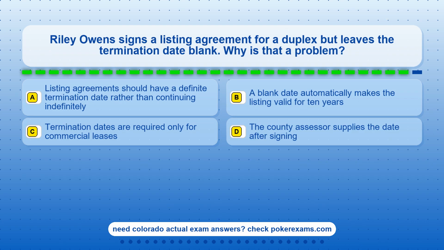Question 13. Riley Owens signs a listing agreement for a duplex but leaves the termination date blank. Why is that a problem? Option A. Listing agreements should have a definite termination date rather than continuing indefinitely. Option B. A blank date automatically makes the listing valid for 10 years. Option C. Termination dates are required only for commercial leases. Option D. The county assessor supplies the date after signing.